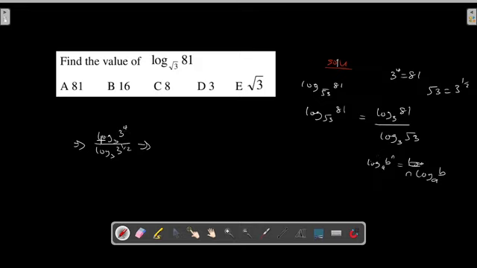So when you have this one, it will come to this part, and 1 over 2 will come to this part. So this 4 will come, that's log base 3 of 3, because this 4 comes to this part. The same thing applies to this generator here. We have a 1 over 2, which will come to that side here.